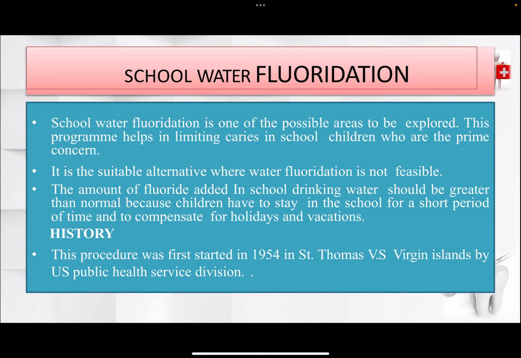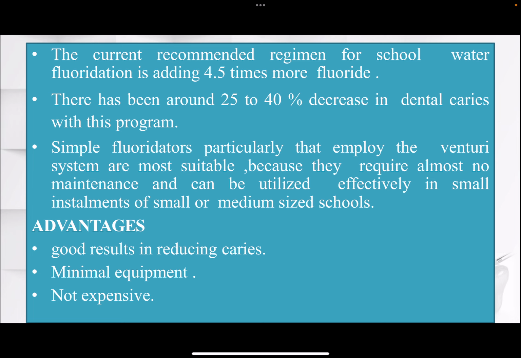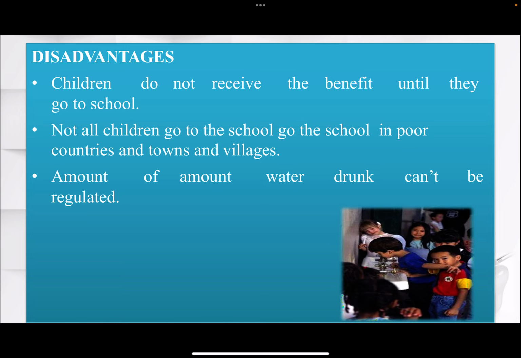Procedure was first started in 1954 in St. Thomas, West Virgin Islands and used the public health service. Advantages include good results in reducing area, minimal equipment and not expensive. Disadvantages are that children do not receive the benefit until they go to school. Not all the children go to school in poor countries and towns and villages. Amount of water drunk can't be regulated.